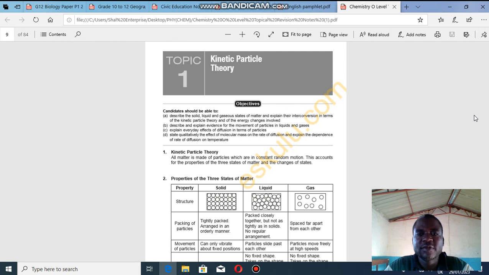Explain everyday effects of diffusion in terms of particles. What is the effect of diffusion in our daily lives? Then state qualitatively the effect of molecular mass on the rate of diffusion, and explain the dependence of the rate of diffusion on the temperature. So let us look at first the kinetic theory.